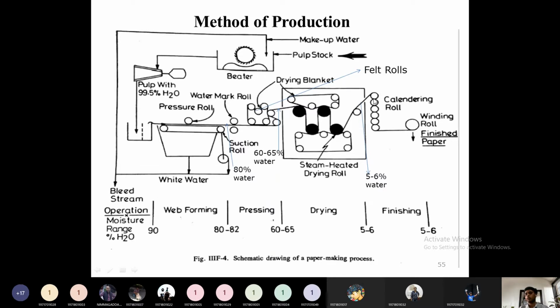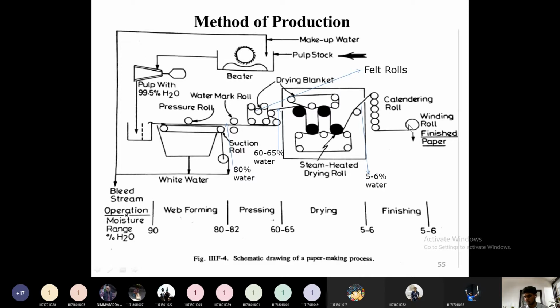Then it will be sent to the final calendria rolls. Calendria rolls are nothing but more than 2 rolls. Any n number of rolls can be contained in order to get a smooth finish and a very accurate thickness of that paper. So we pass that sheet after drying through the calendria rolls. It need not be just 2 rolls, and need not be 10 rolls or 20 rolls. Many rolls can be present depending on the requirement. Then a uniform thickness will be obtained for the paper, and it will be passed like this.